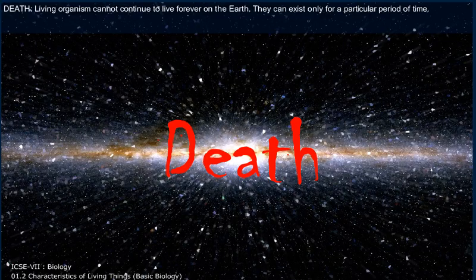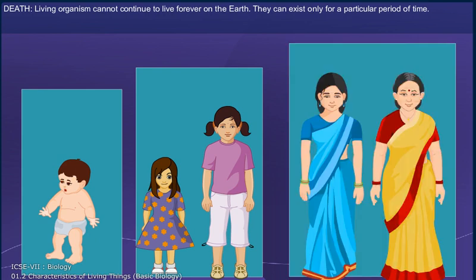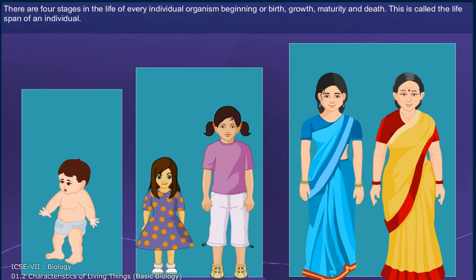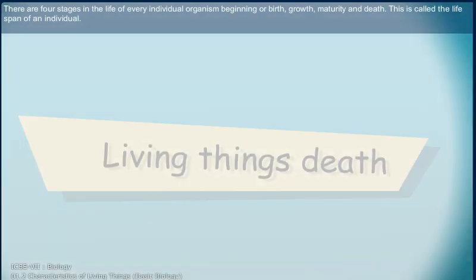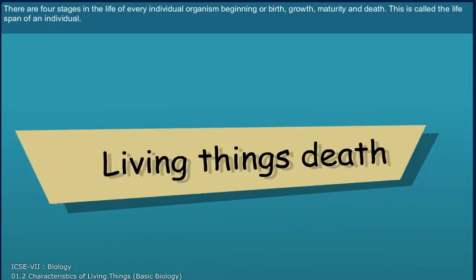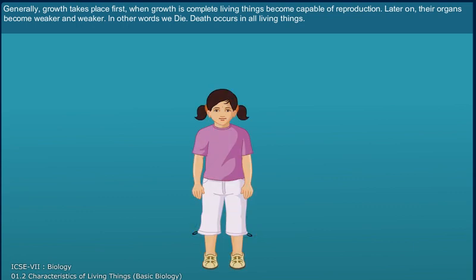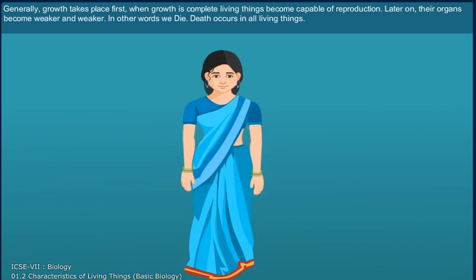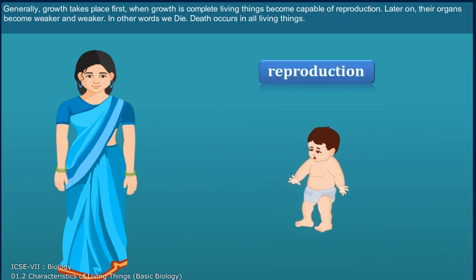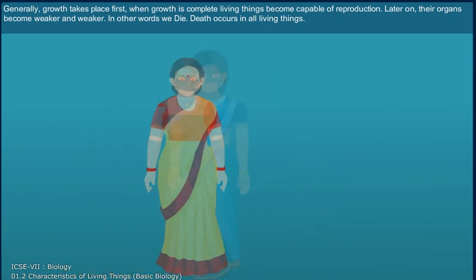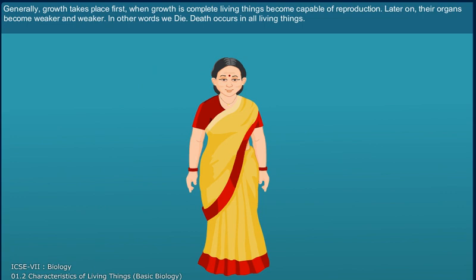Death. Living organisms cannot continue to live forever on the earth. They can exist only for a particular period of time. There are 4 stages in the life of every individual organism: birth, growth, maturity, and death. This is called the lifespan of an individual. Generally, growth takes place first. When growth is complete, living things become capable of reproduction. Later on, their organs become weaker and weaker. In other words, we die.